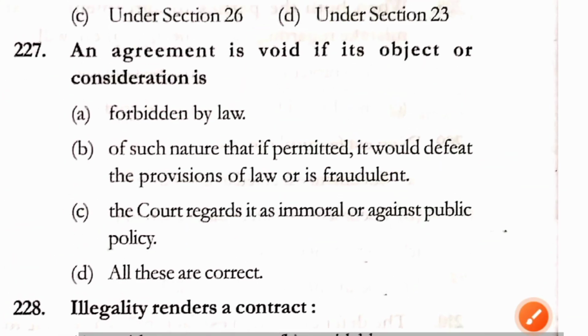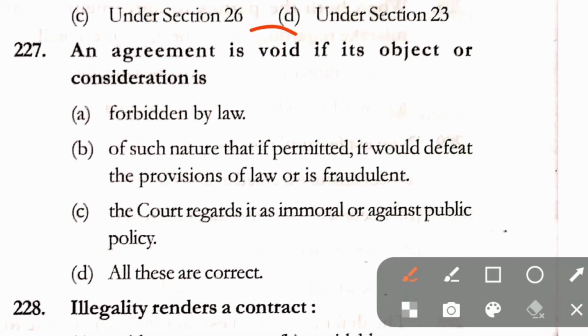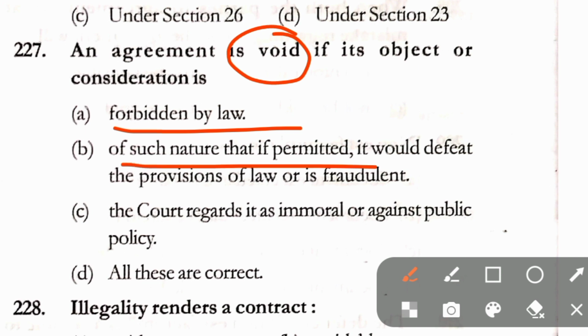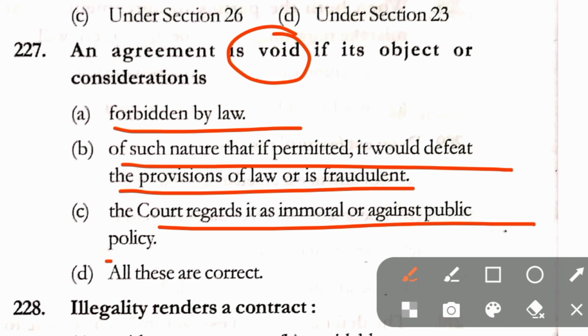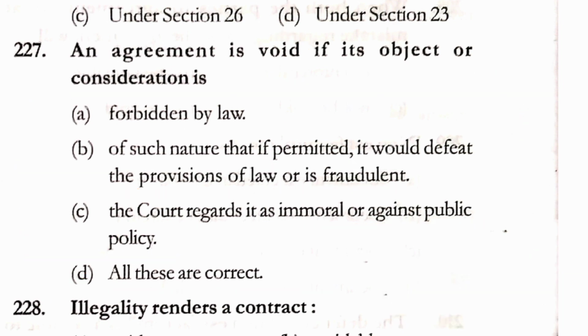Question number 227. An agreement is void if its object or consideration is forbidden by law, of such nature that if permitted it would defeat the provisions of law, or is fraudulent. The court regards it as immoral or against public policy. All these are correct. Here option D is the correct answer. All the provided options are correct.